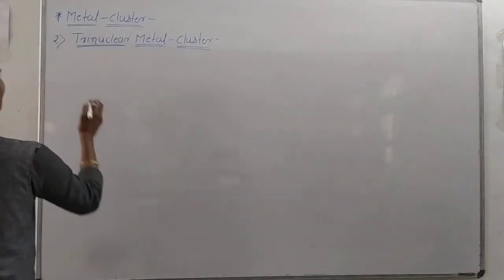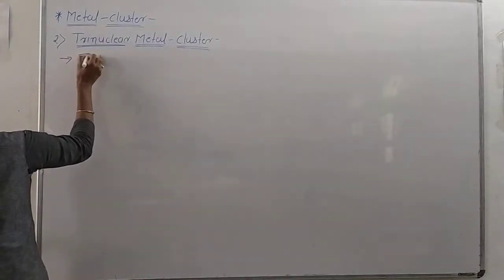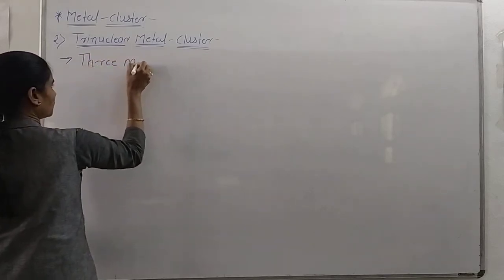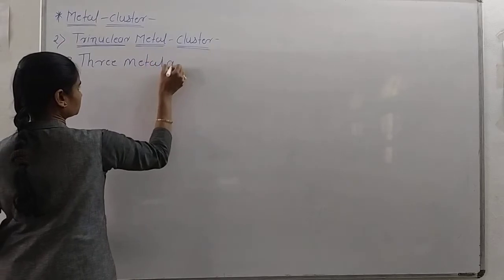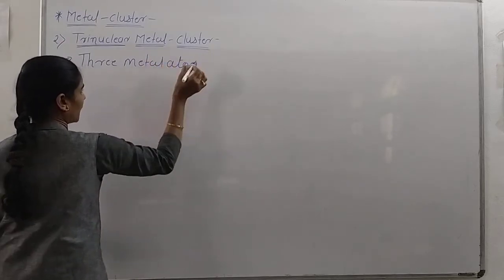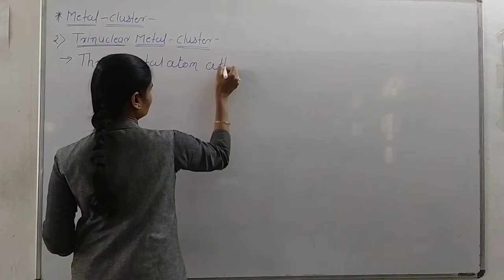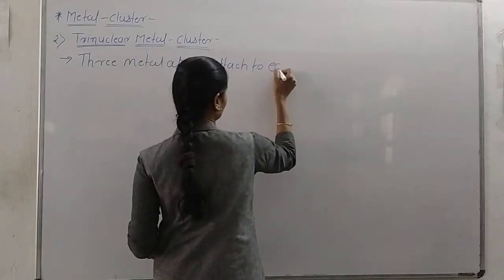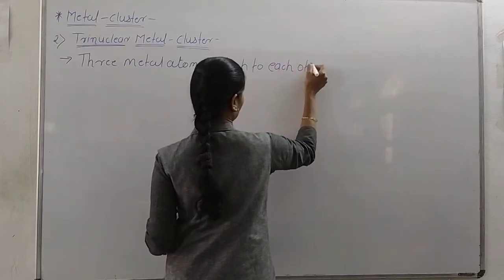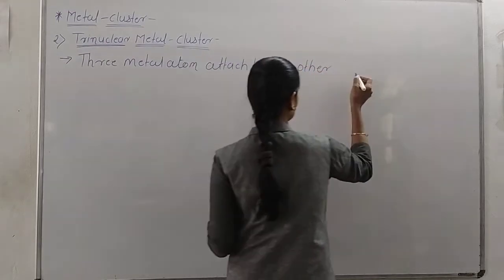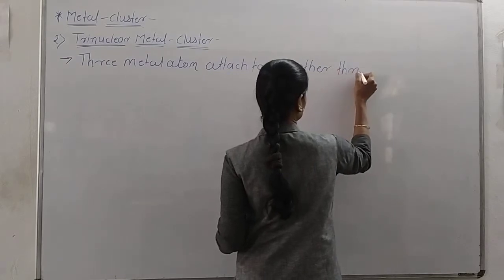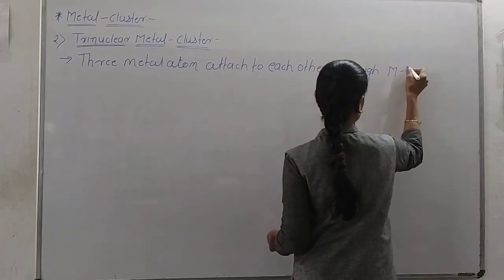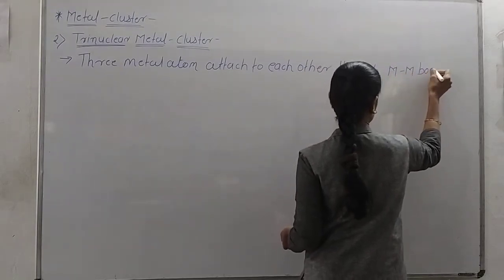In these, three metal atoms are attached to each other through metal bonds.